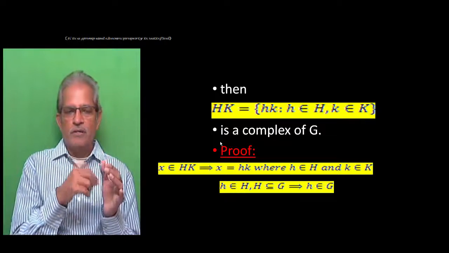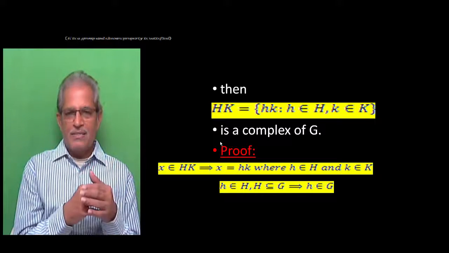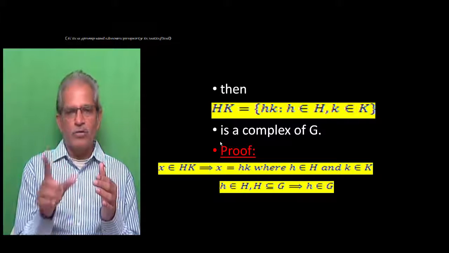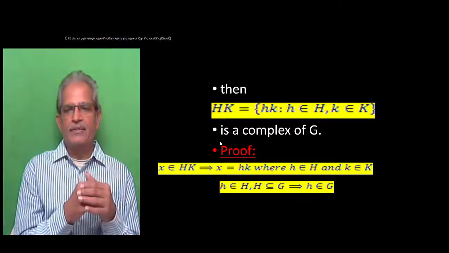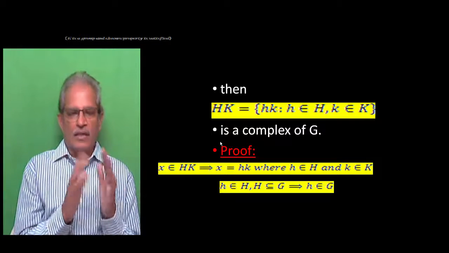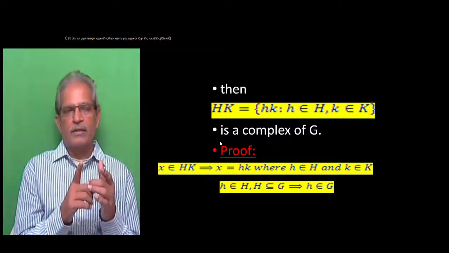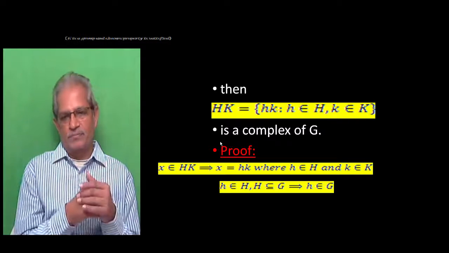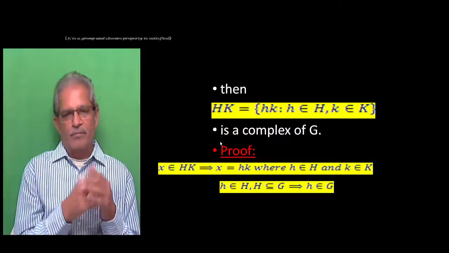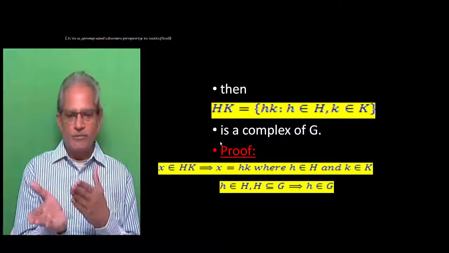So therefore, x being an element of capital HK implies x is given by small hk, where small h belongs to capital H and small k belongs to capital K. Right. Now, small h belongs to capital H, but capital H is a subset of G. So small h belongs to G, because if H is a subset of G, every element of H will be an element of G.